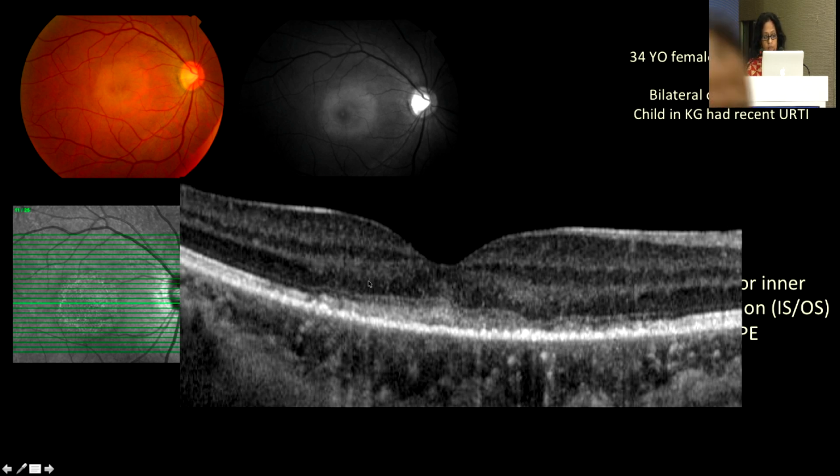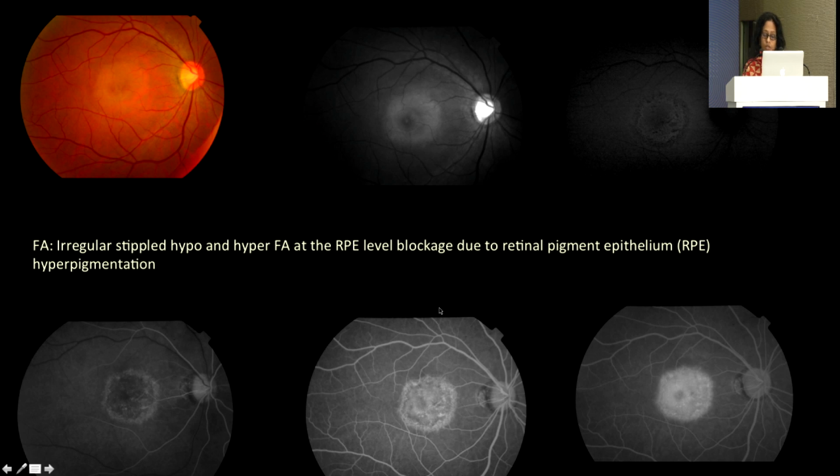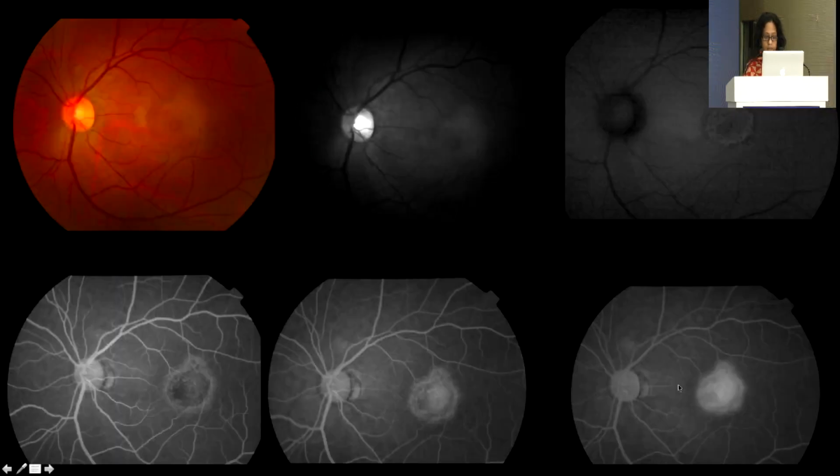And this is very well picked up on the OCT, but the FFA and the IR don't give you the clinical picture that you see on the OCT, which basically just shows initial hyperpigmentation at the RPE with some blockage and then late mild staining.